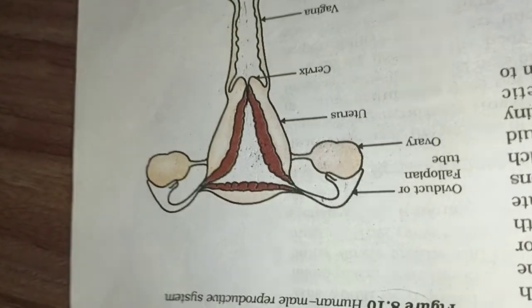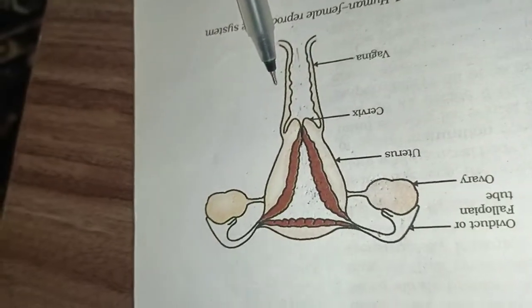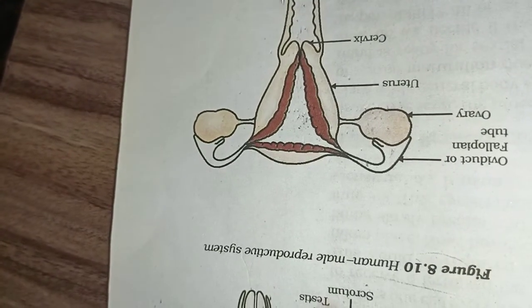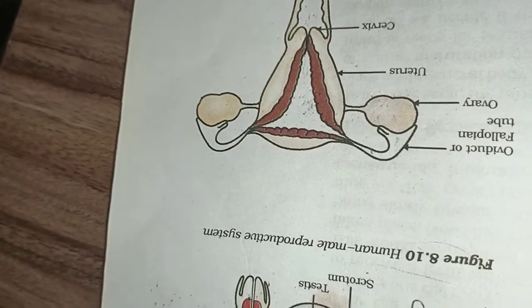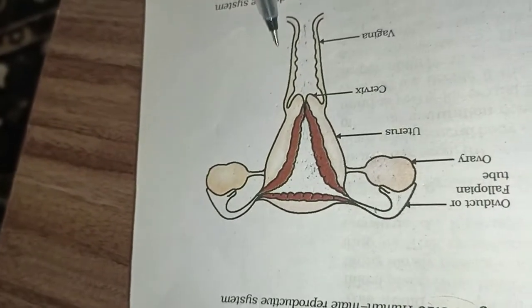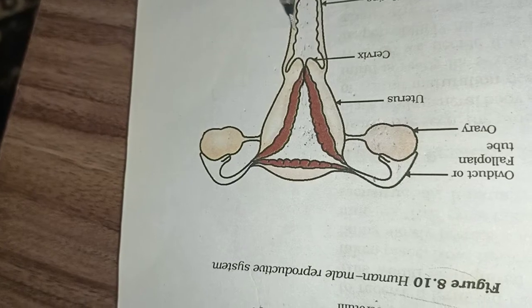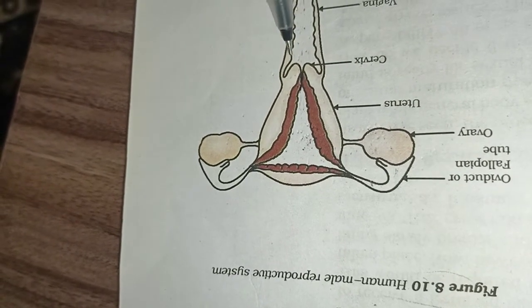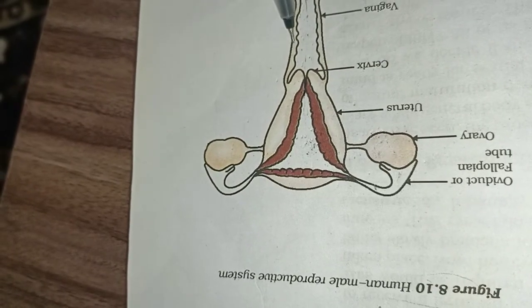This vagina is acidic in nature, which has a pH of 3 to 4. It is acidic because of the lactobacillus bacteria. This lactobacillus bacteria is symbiotic in nature, and it is present in the vagina, which turns it acidic. Why is the female vagina acidic?